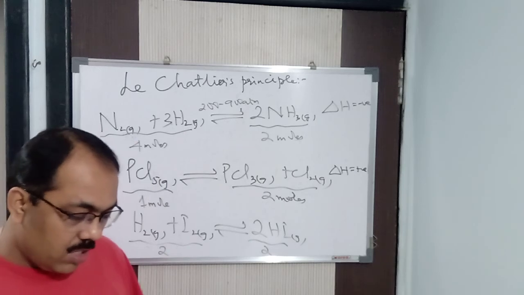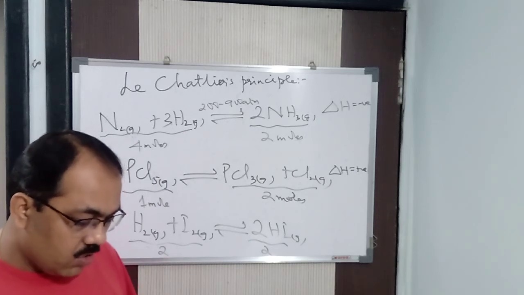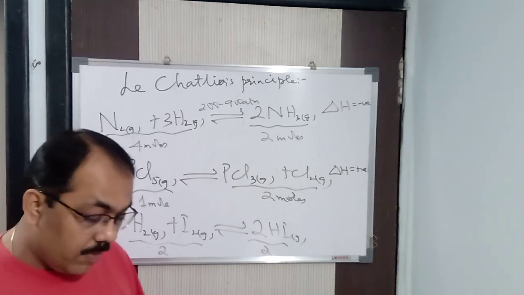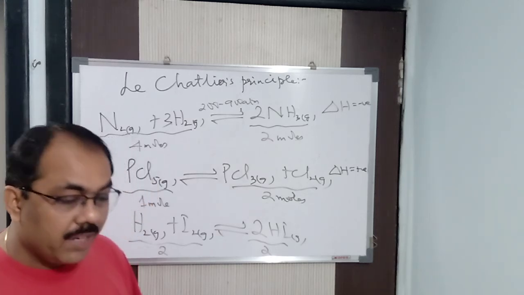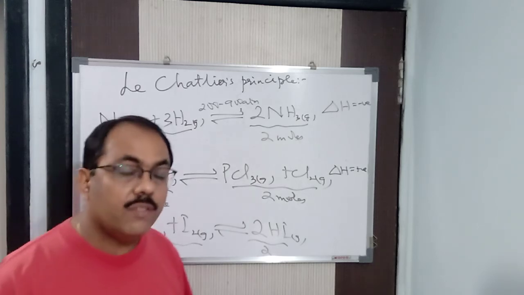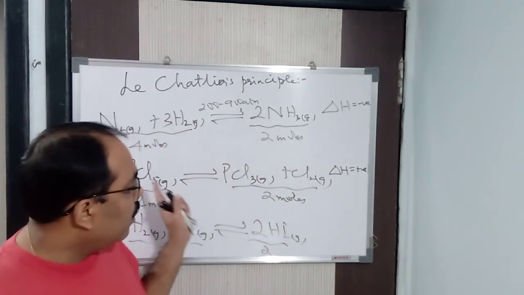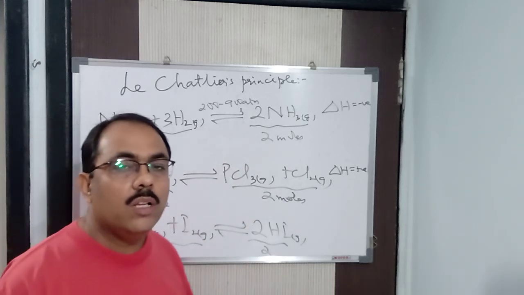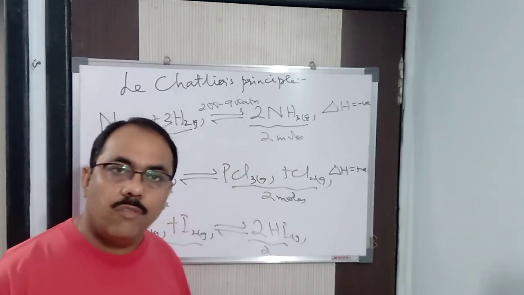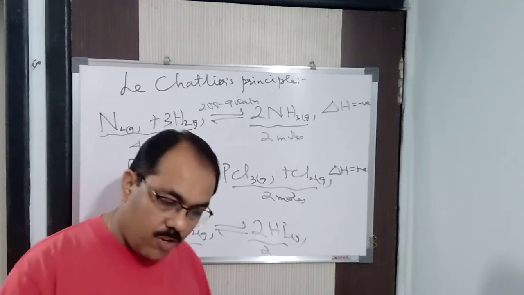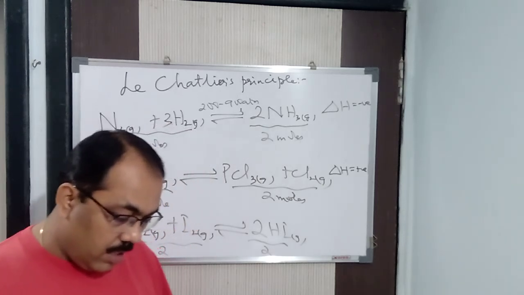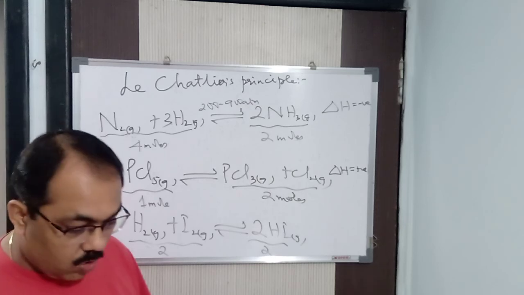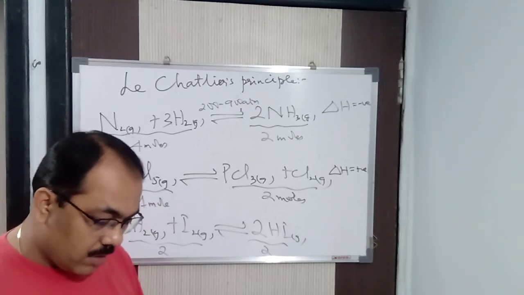On increasing the pressure on this particular system, the equilibrium tends to shift in the direction in which the volume decreases. Got it? So on which side does the volume decrease? The equilibrium shifts to the right, towards the water side. If the pressure is more, then the equilibrium will shift in the forward direction. Clear? So increasing pressure favors the change of ice into water, more water. So the ice melts.